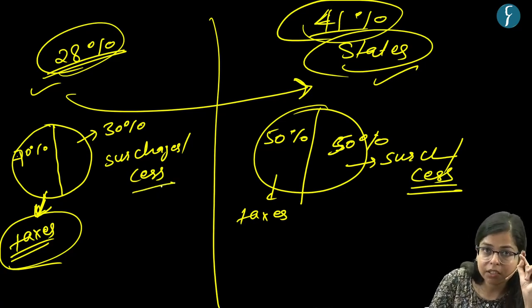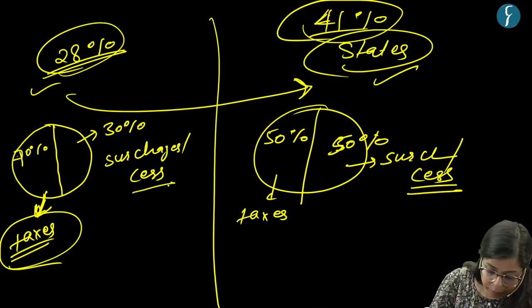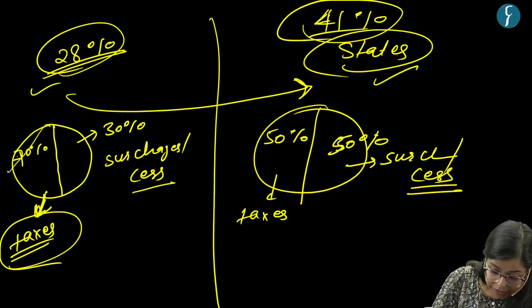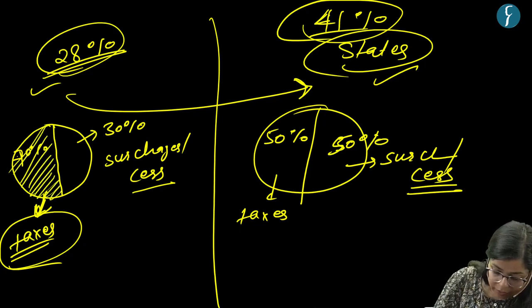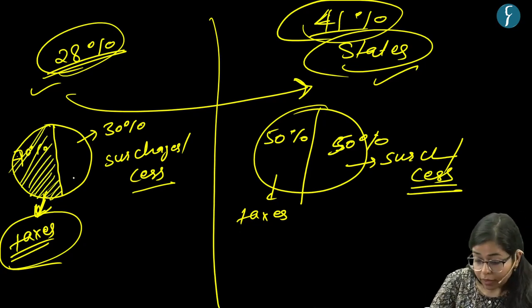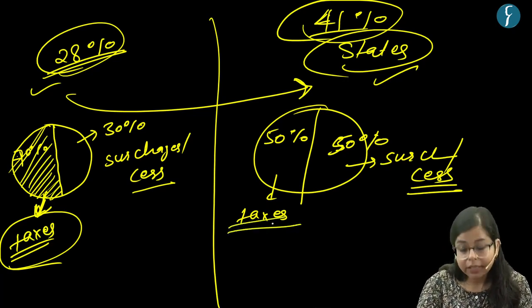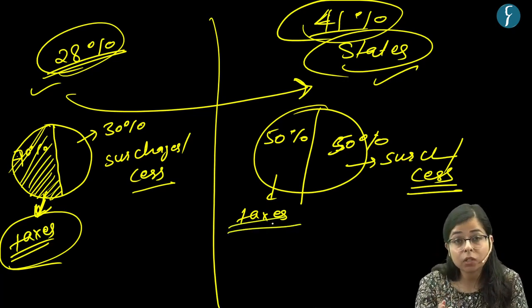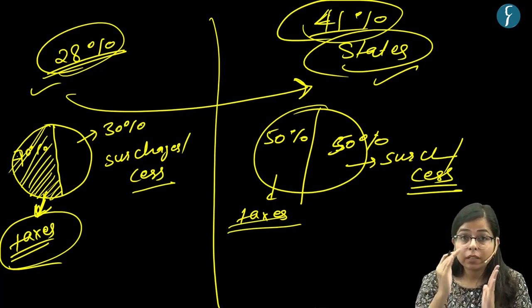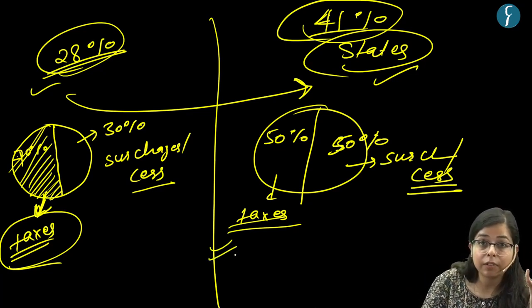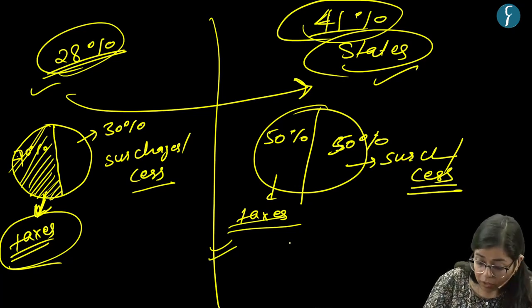This is the first thing which one should know. Now earlier, the central government was sharing with states from this 70% share of taxes. But now, after the implementation of GST, the central government has reduced the amount, the percentage of taxes.